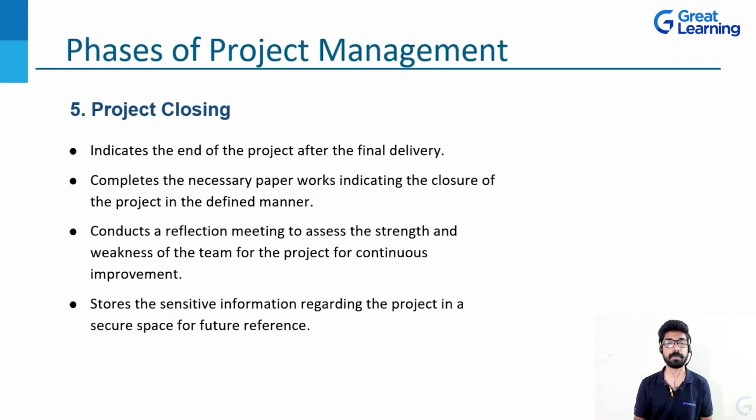So this document indicates that. In this phase, we also conduct a reflection meeting to assess the strengths and weaknesses of the team for the project for continuous improvement. What were the weaknesses? What were the strengths? What were our areas to improve? What are the struggles we saw? What are the areas we struggled? What were the difficulties that we had to overcome? So these can all be a learning for us.